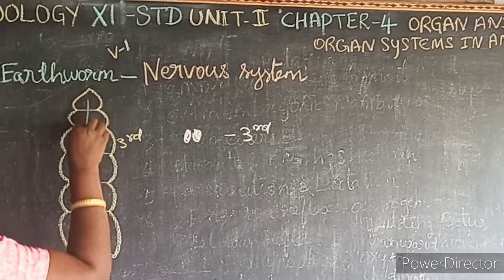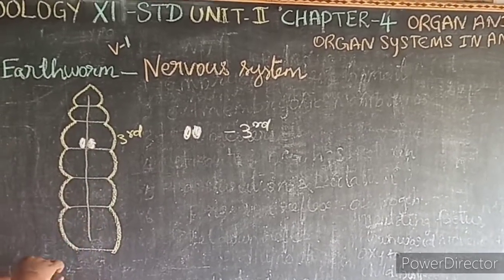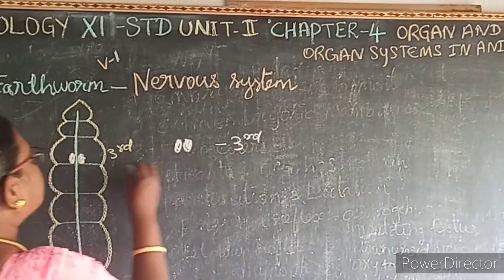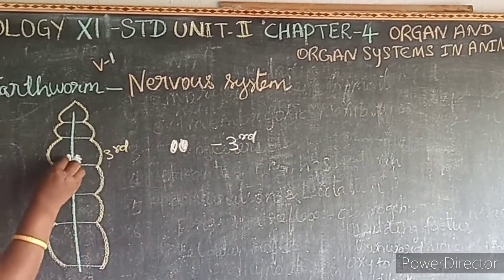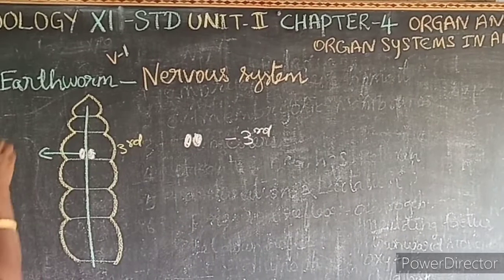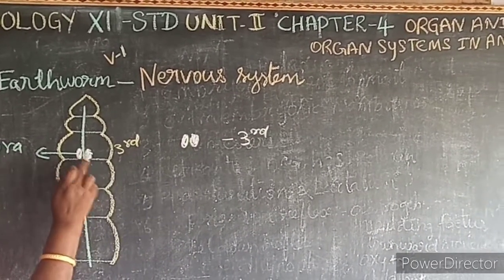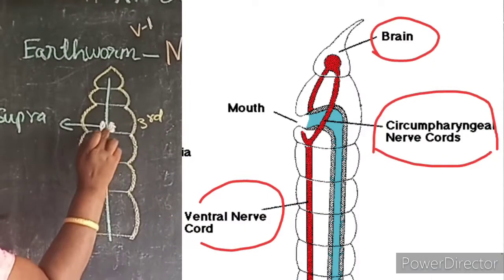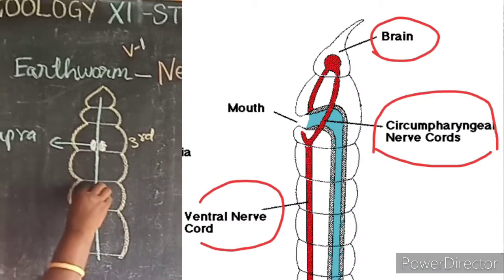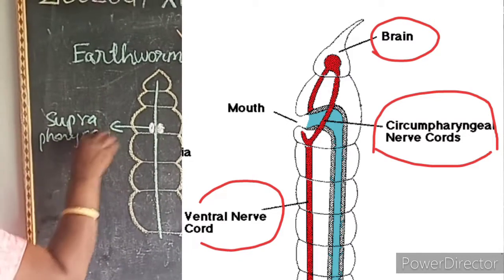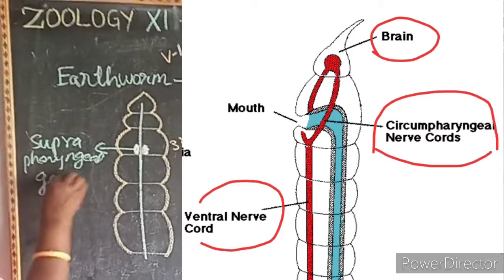That is called a suprapharyngeal ganglion, a bilobed nervous tissue found in the third segment above the pharynx.